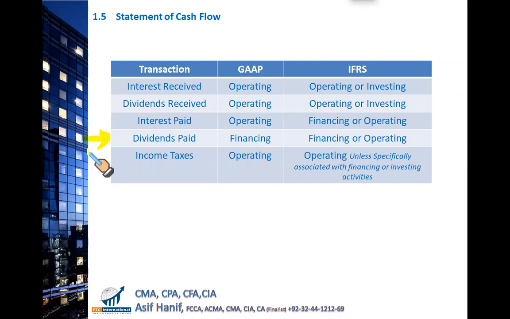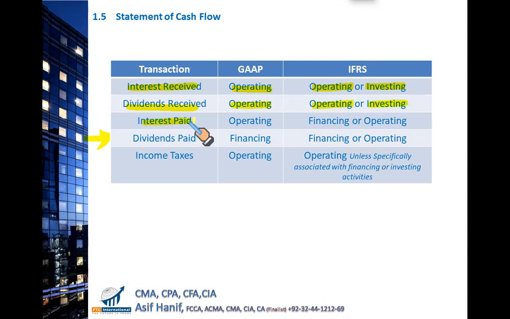This is basically some part extracted from my CFA slides. So let me show you how these different items are treated under the US GAAP and IFRS. If you receive interest on your deposit with a banker, that interest received is considered as an operating inflow under US GAAP. IFRS says you can treat it as operating or investing cash flows. When you receive dividends, you have made investment in some other companies. That dividend is considered as an operating inflow. Under IFRS, it is either operating or investing, just like the interest.